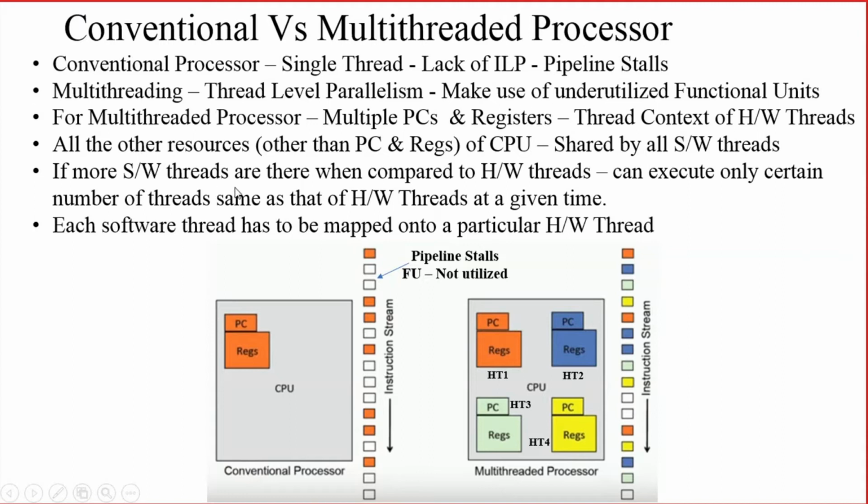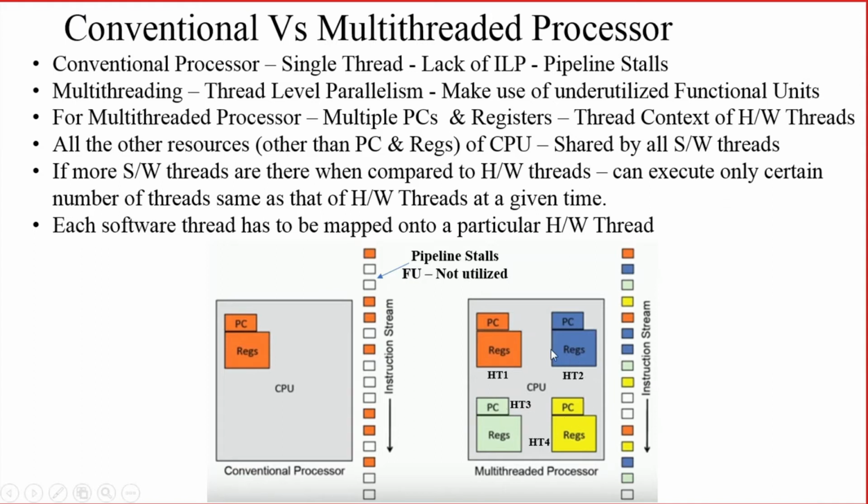And if there are more software threads compared to hardware threads, for example, here you are having only 4 hardware threads, but let us say I have 10 software threads in my program. How will it get executed? Only a certain number of threads will be active at a particular point of time. How many threads will be active?